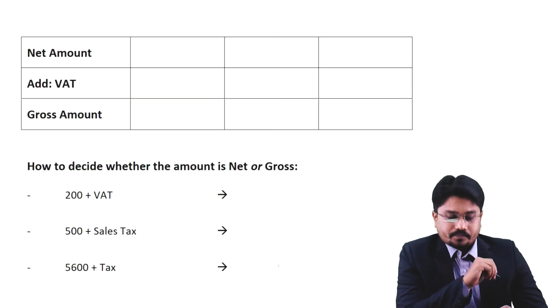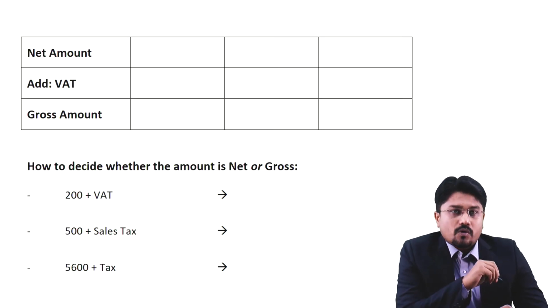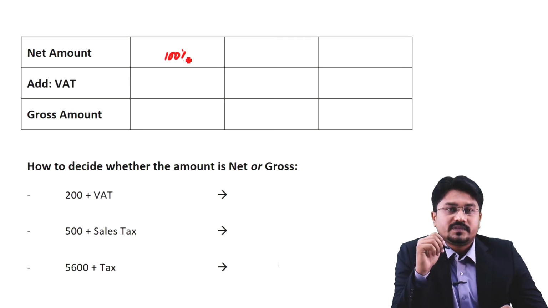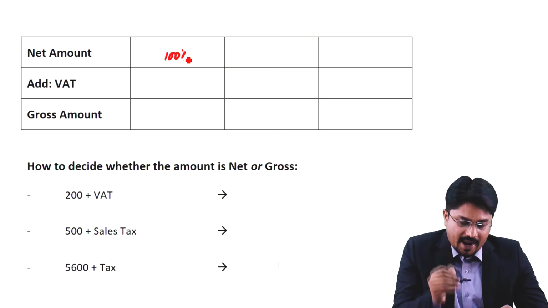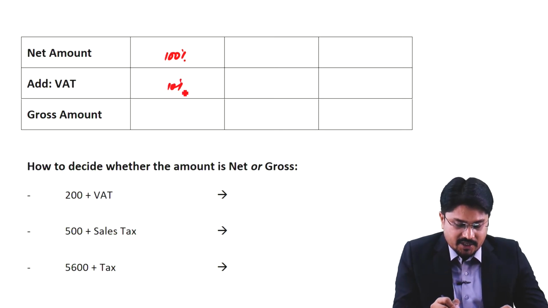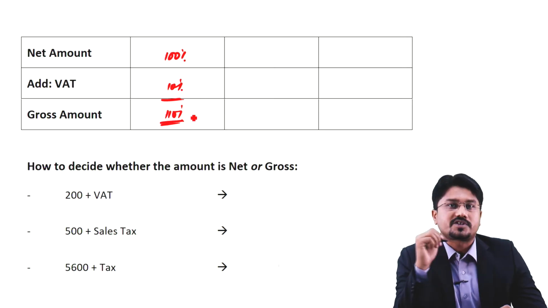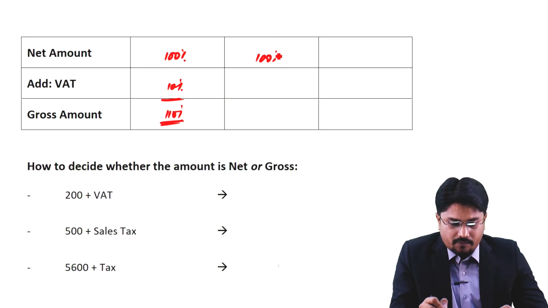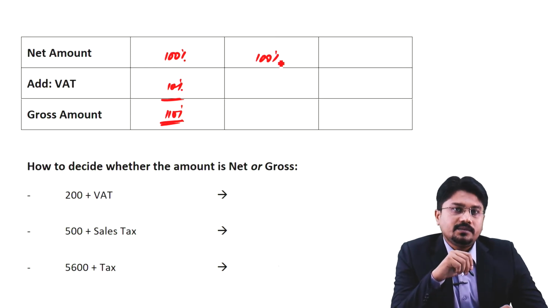What next is there? Now keep in mind one thing, that if we talk in percentage terms, net amount is always considered as 100% amount. And if the VAT percentage is 10%, effectively gross amount percentage would be 110%. In second scenario, net amount would remain the same as 100%.